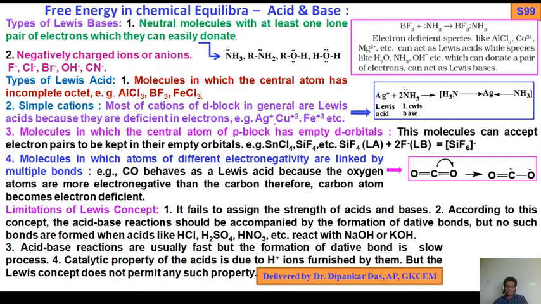Number 2, according to this concept, the acid-base reaction should be accompanied by the formation of a dative bond. In coordinate compounds we have seen the dative bond, but no such bonds are formed when acids like HCl, H2SO4 and nitric acid react with NaOH or KOH. Acid-base reactions are usually fast, but the formation of a dative bond is very slow. The catalytic property of acids is due to H plus ions furnished by them, but the Lewis concept doesn't permit any such property.